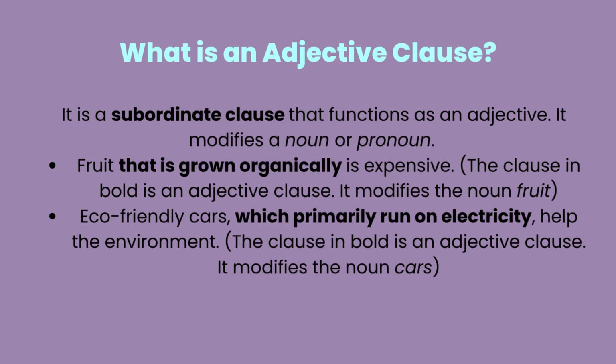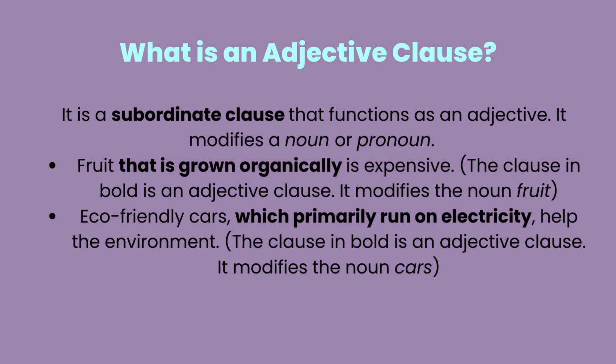What is an adjective clause? An adjective clause is a subordinate clause that functions as an adjective. It modifies a noun or pronoun. Fruit that is grown organically is expensive. The clause in bold is an adjective clause. It modifies the noun fruit. That is grown organically modifies fruit.